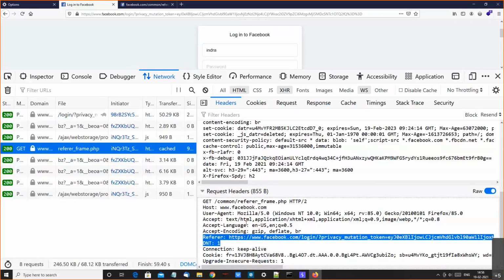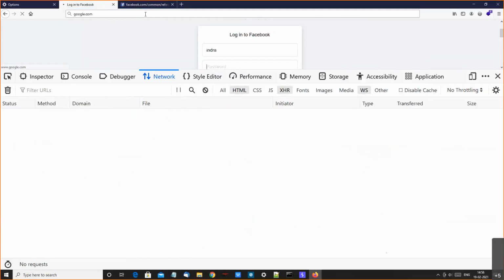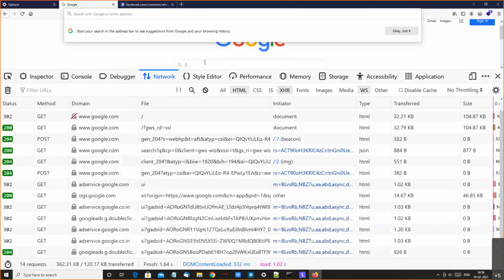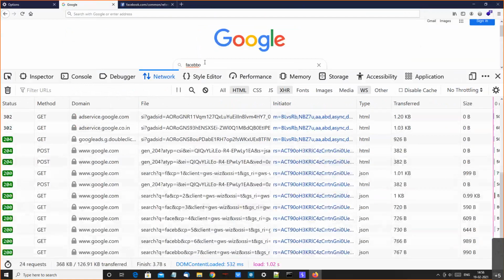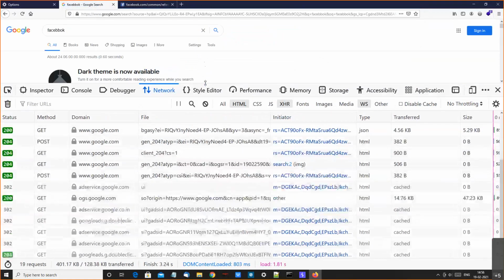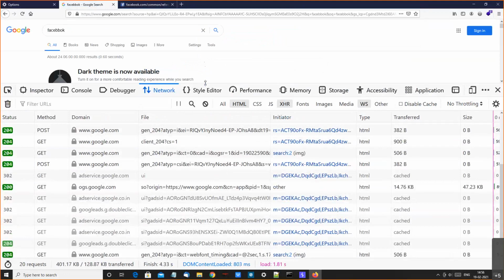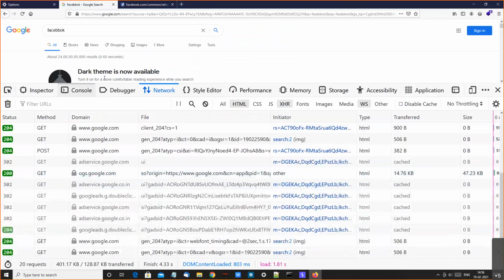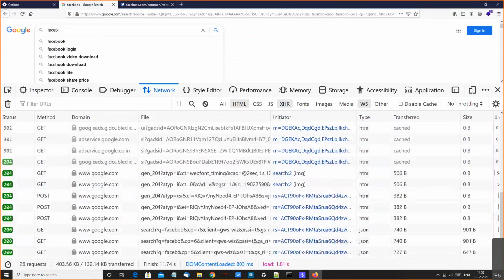If I type Google first, and then from google.com I go to Facebook, it means I am accessing Facebook through Google. The Facebook page is referred by Google.